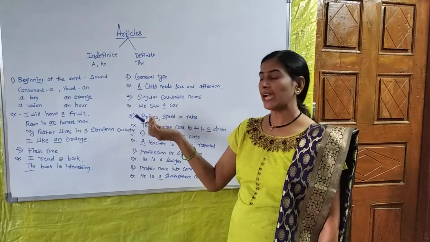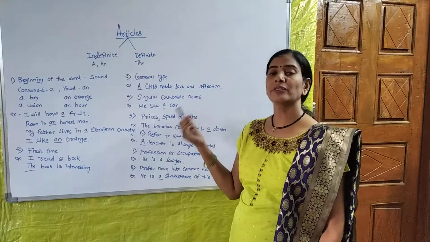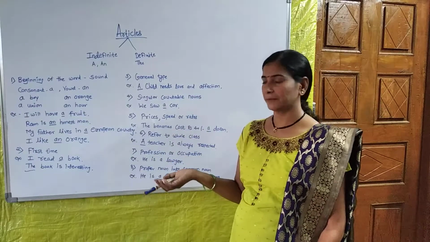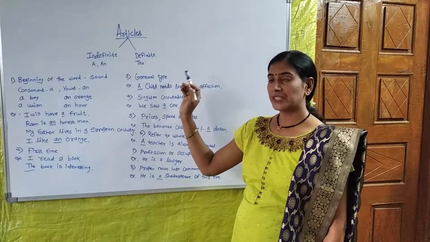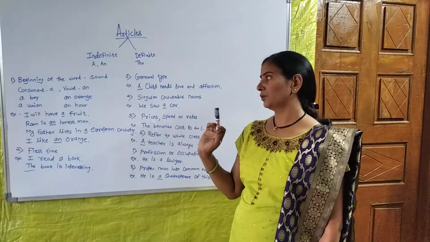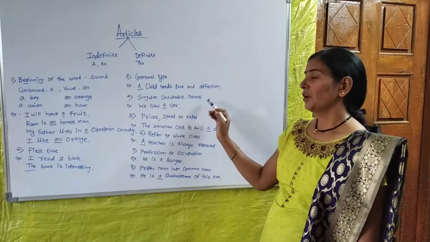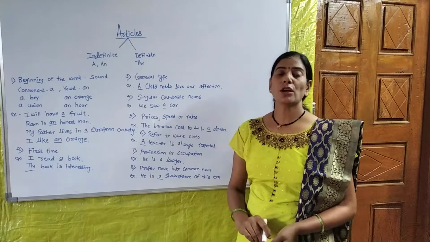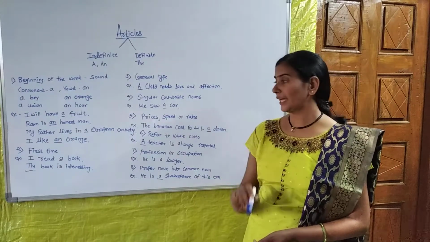There may be any child, and generally any child needs love and affection of mother, father, anyone. So we have to put a article if there is a general type of the noun. Then the fourth one, singular countable nouns. When there is use of singular nouns, that time also we have to use a article.